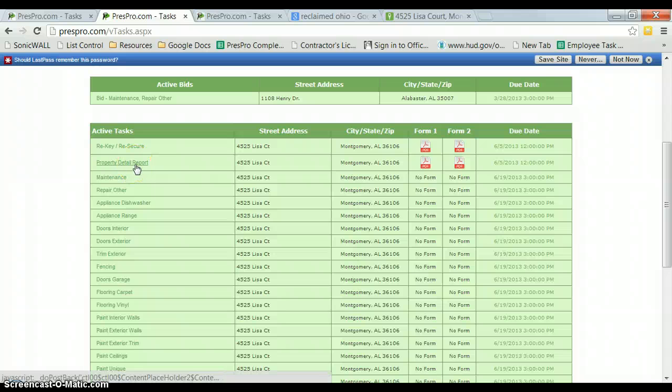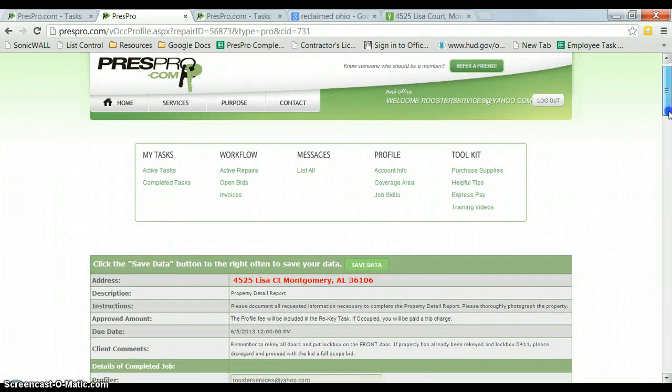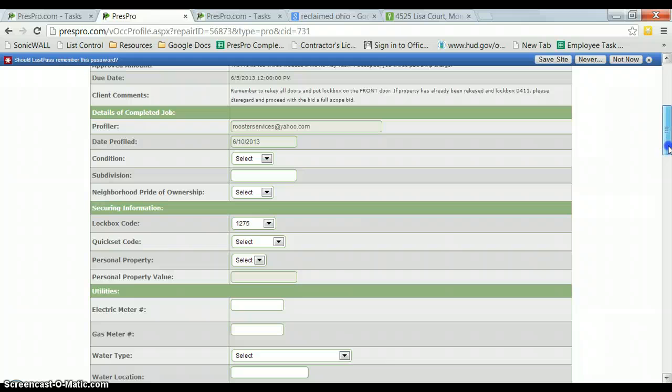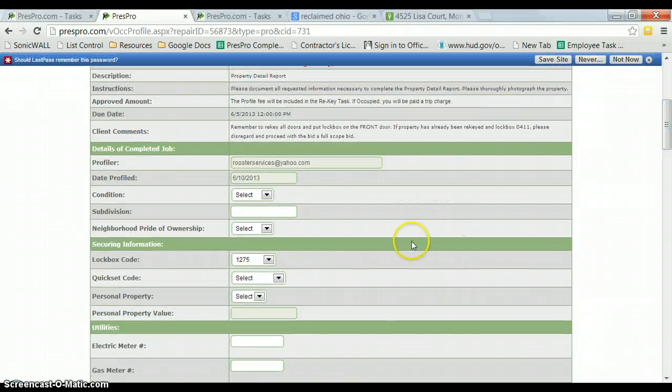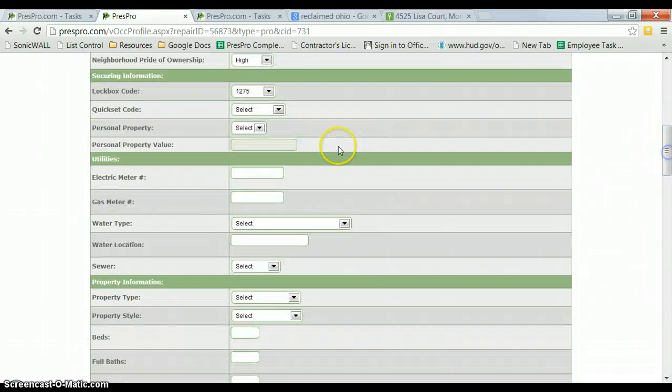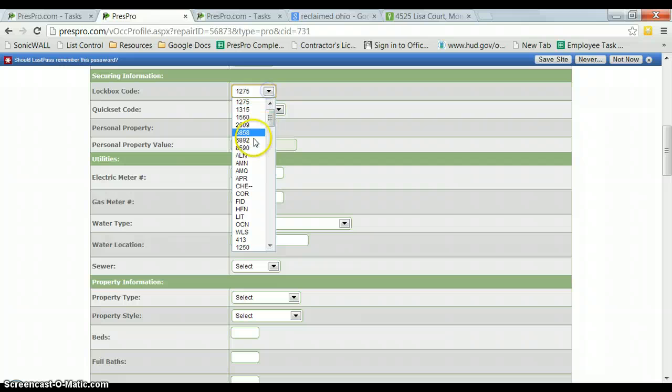Okay, now we are going to do the property detail report. So we click on this task, and we do not have a property report filled out for Scott Slatton, so we're just going to have to fill in this the best we can. So for condition, we'll put good, subdivision NA, and neighborhood pride of ownership high. And for the lockbox codes, you can just choose any of these. And in personal property, no. Electric meter, we are not sure of the number for this, so we'll just put zeros.